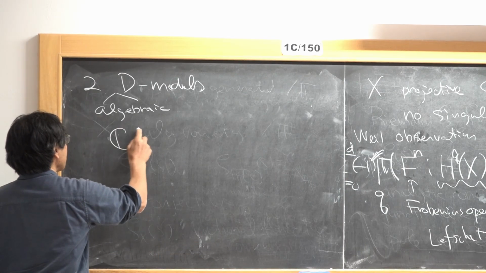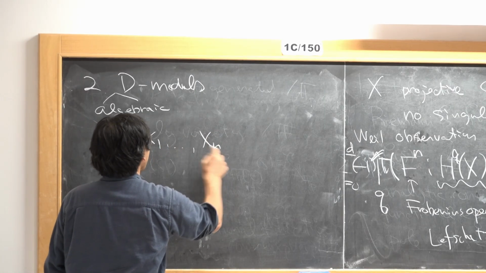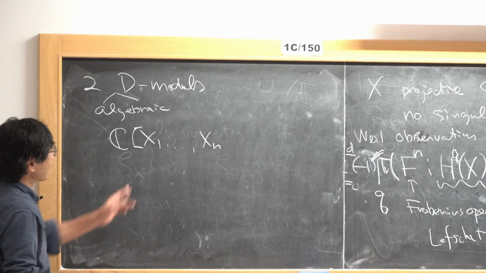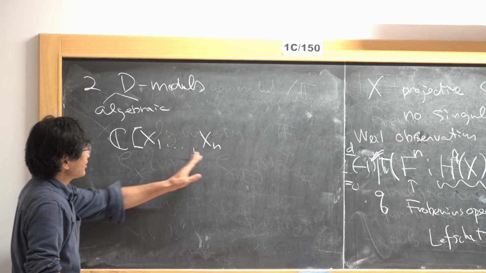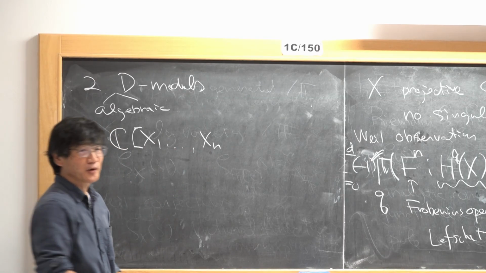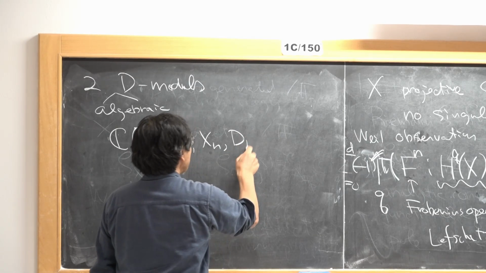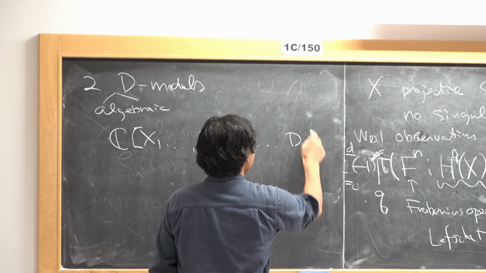So we consider the ring where the first n variables are just coordinates of our complex manifold, but we also have differential operators.